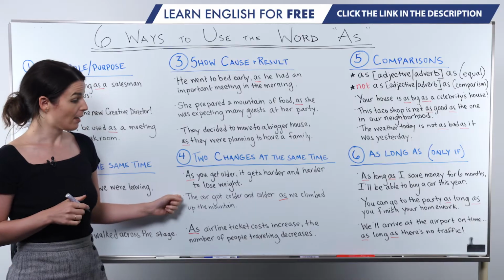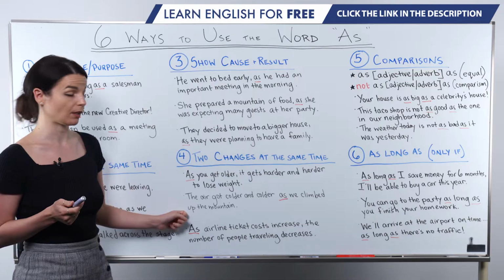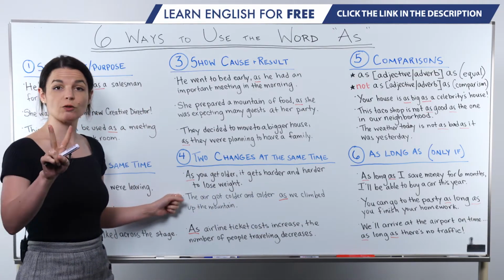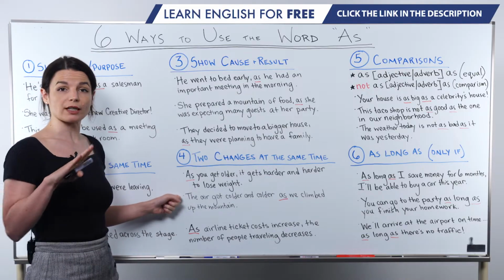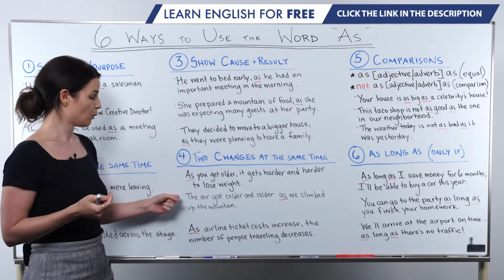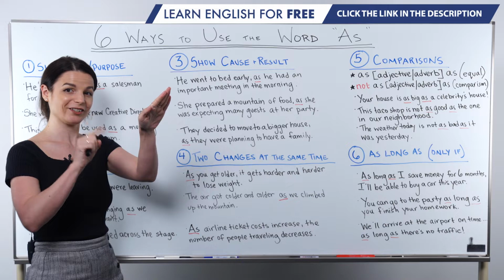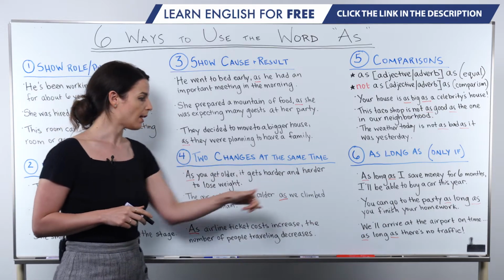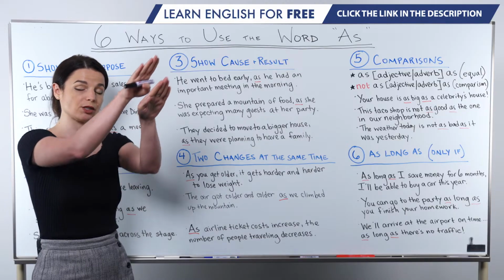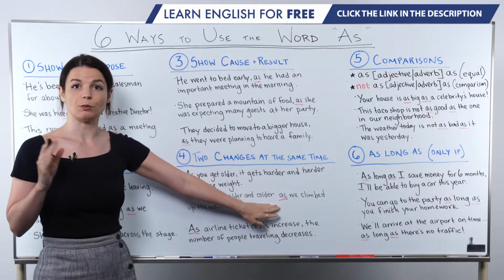So let's read it. The air got colder and colder as we climbed up the mountain. So again, we have two things changing. One, the air gets colder and colder. So it means the air is becoming cold, right? We do this repetition for emphasis. The air got colder and colder is thing 1, changing. 2, as we climbed up the mountain. So we are going up the mountain, climbing up the mountain. These two changes are happening at the same time.